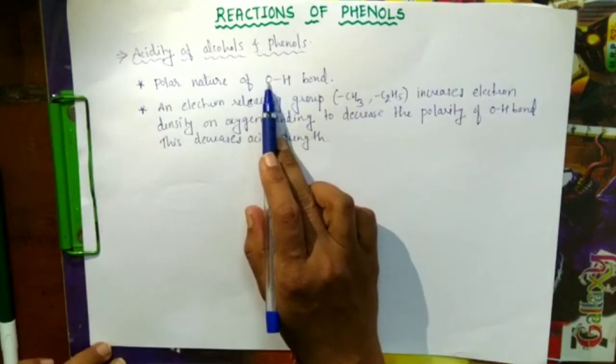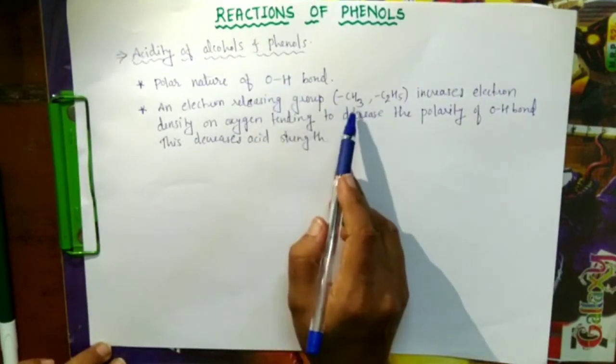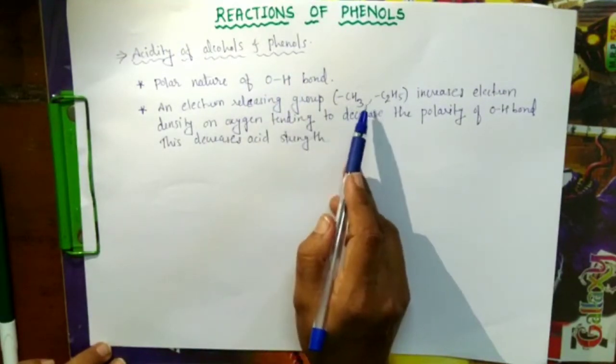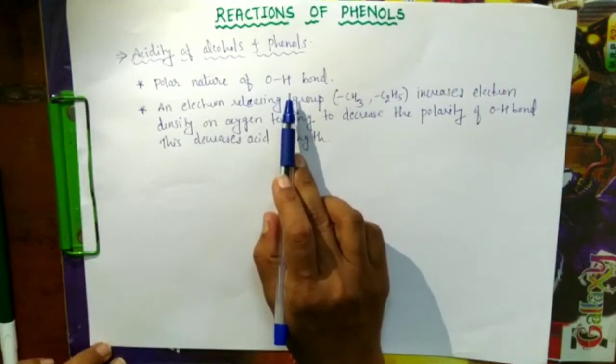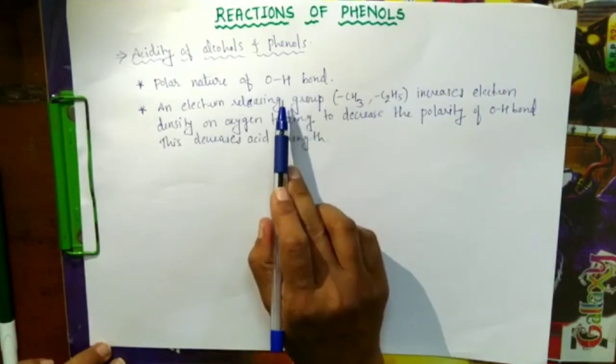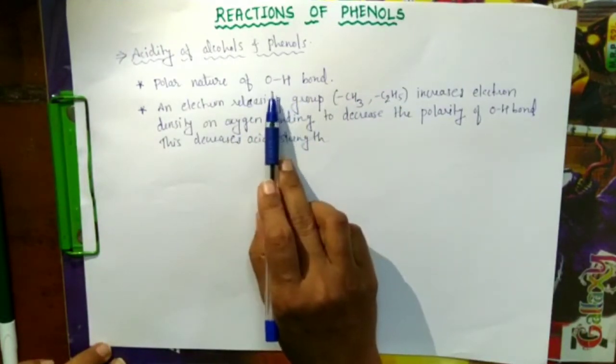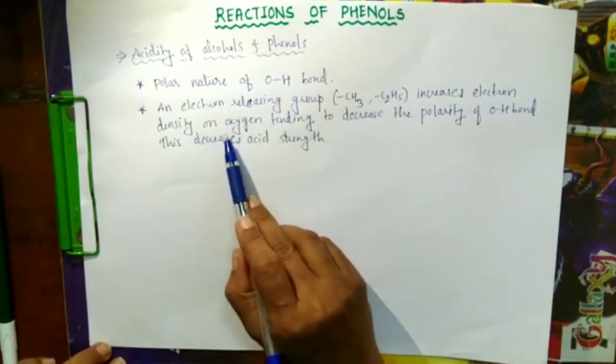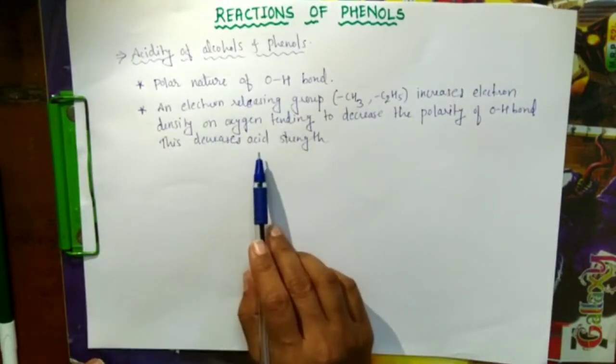If the OH group is attached to an electron releasing group, the density of electrons at oxygen will increase, and the acid strength decreases.